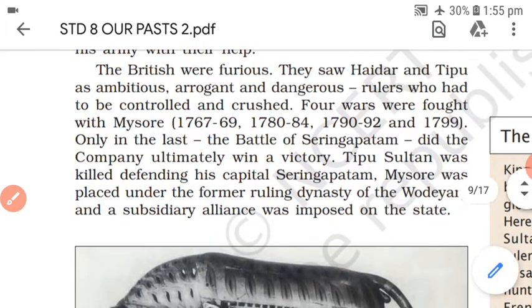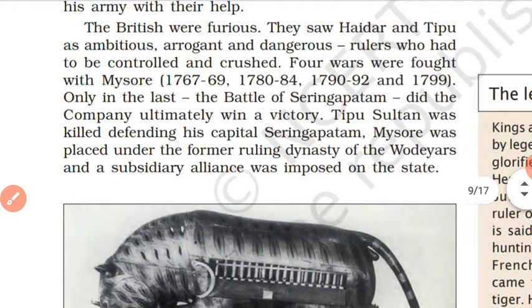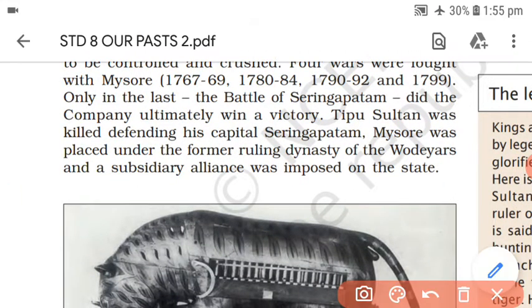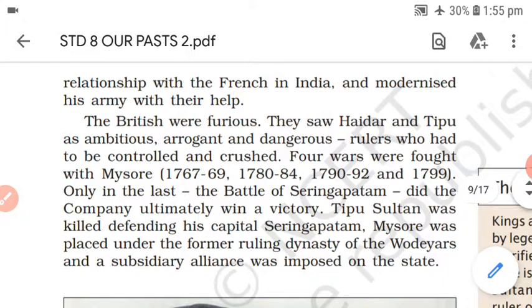So subsidiary alliance was also imposed, meaning through that alliance, as we have seen, the armed forces would be under the control of the EEIC, and the EEIC would decide whether the state needs to start a battle or fight with another state or not. Those decisions would all be taken by the company. So thus, ultimately, the end of Mysore.